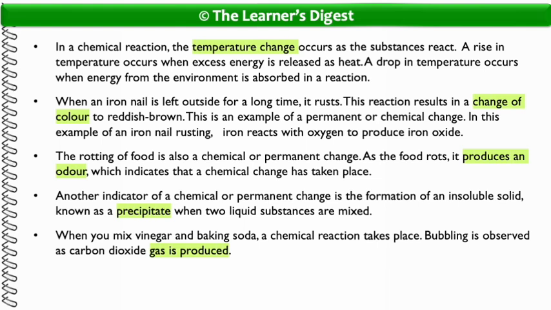Another indicator of a chemical or permanent change is the formation of an insoluble solid, known as a precipitate, when two liquid substances are mixed. When you mix vinegar and baking soda, a chemical reaction takes place. Bubbling is observed as carbon dioxide gas is produced.